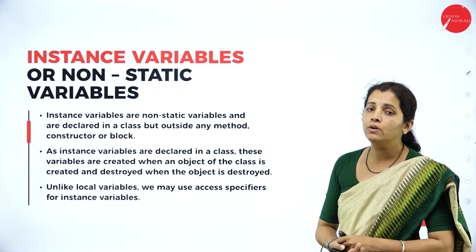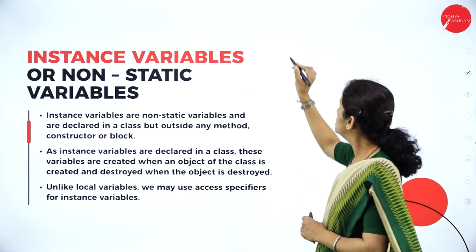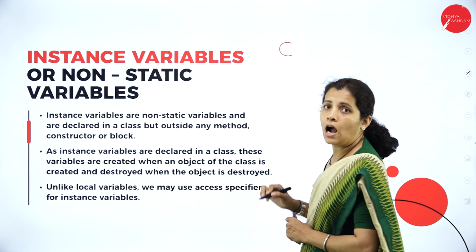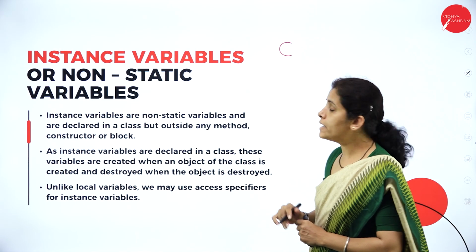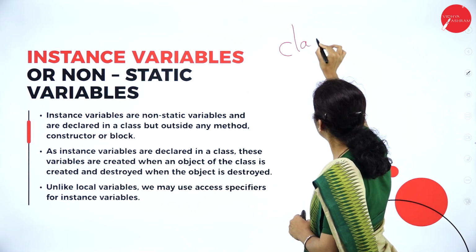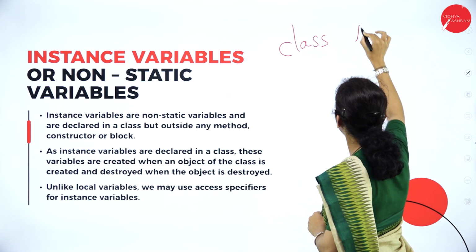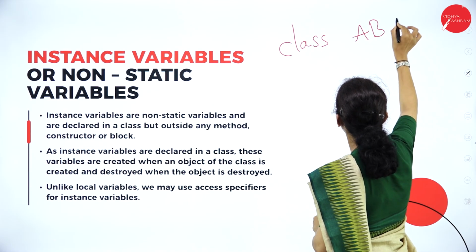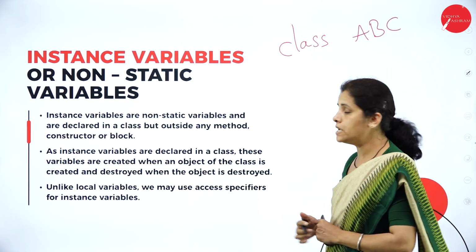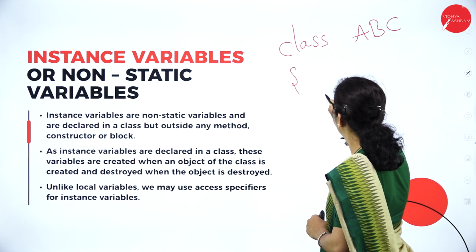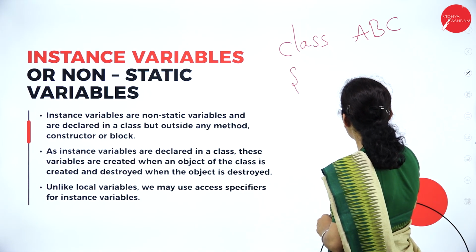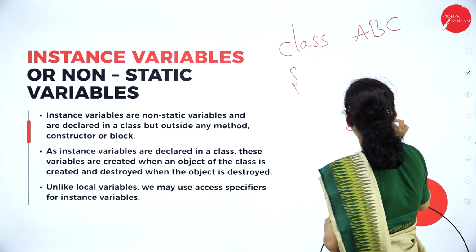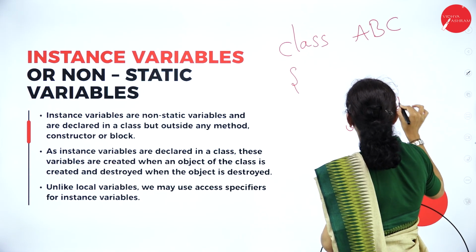We all know that in C#, we write the program by using the class keyword. Say the program name is ABC, and I have a method called add.